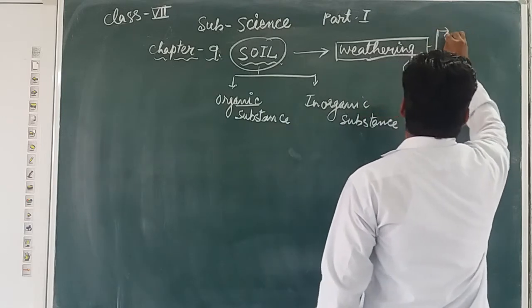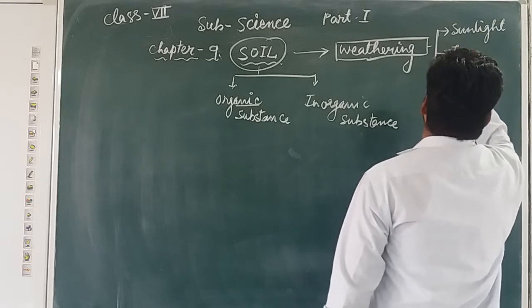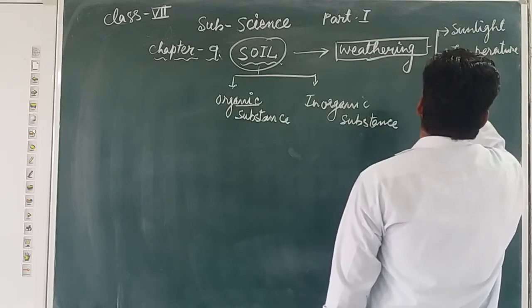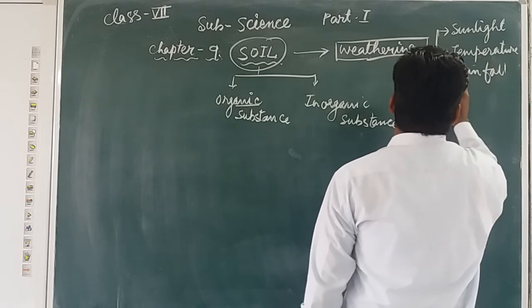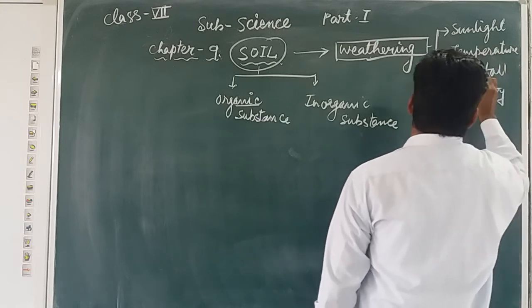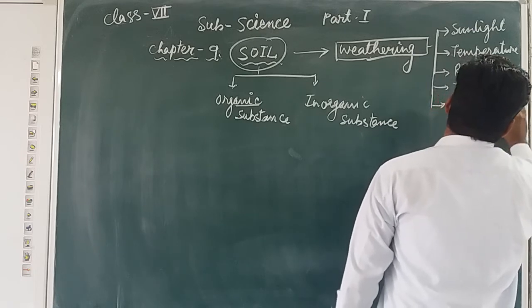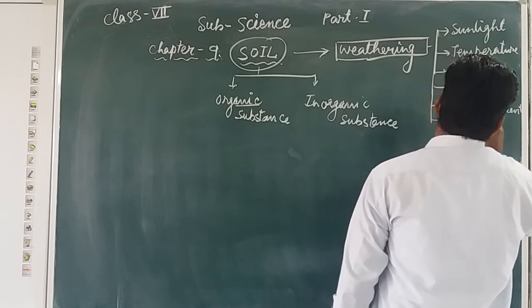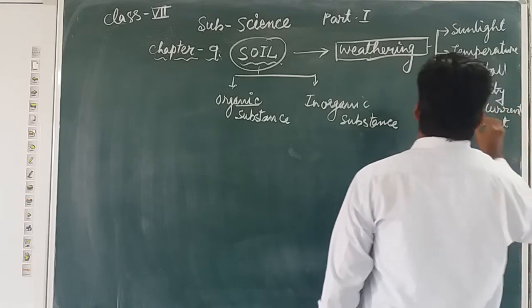So those are water, sunlight, temperature, rainfall, humidity, water currents, air currents.